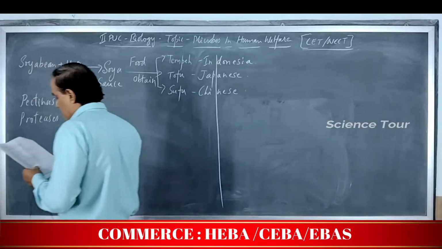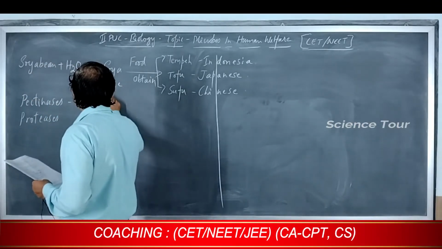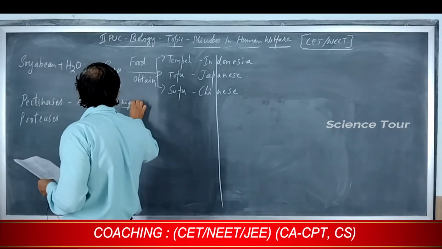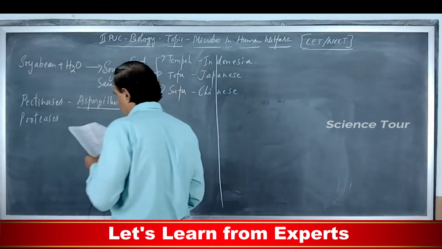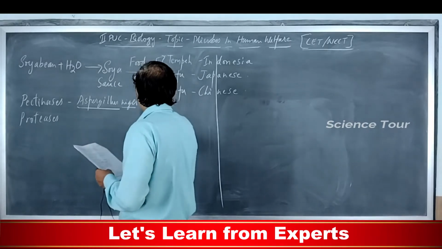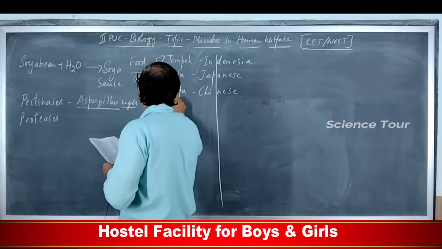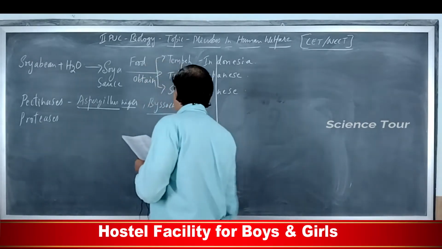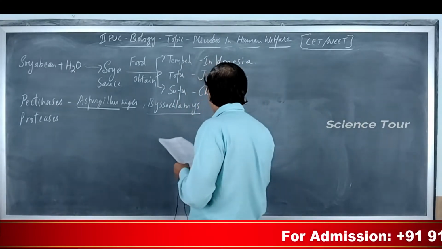So, pectinase is produced by Aspergillus niger fungus. Then Byssochlamys, note down the spelling, Byssochlamys fulva.